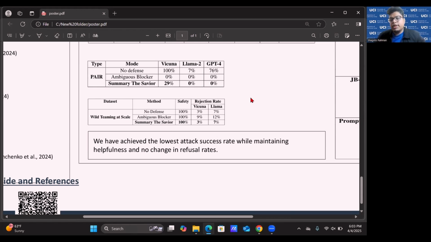So that's how the summary the savior, while analyzing the prompts in terms of summaries, focusing on the harmful keywords, makes the best use of LLM fine tuning, and balances between jailbreak defense and also not increasing the refusal rate.